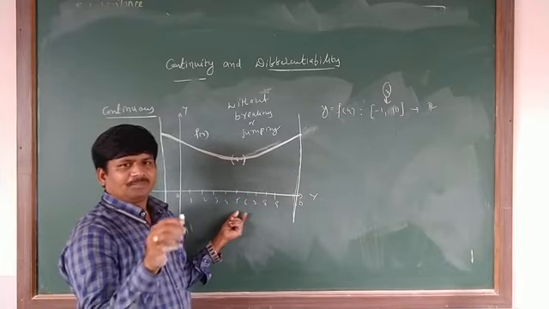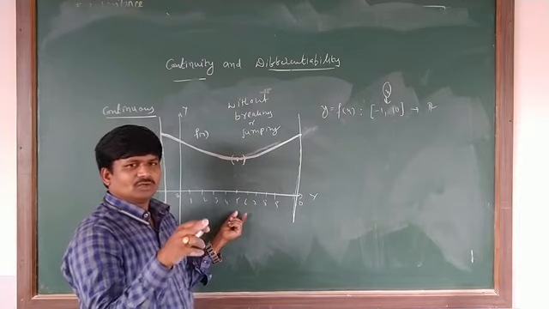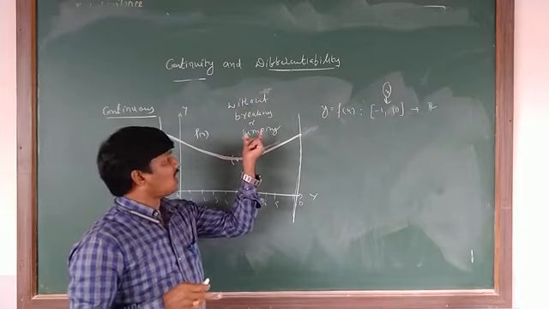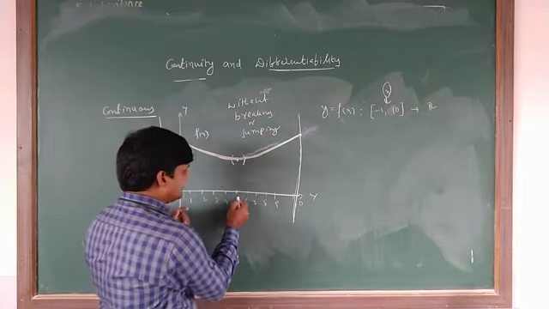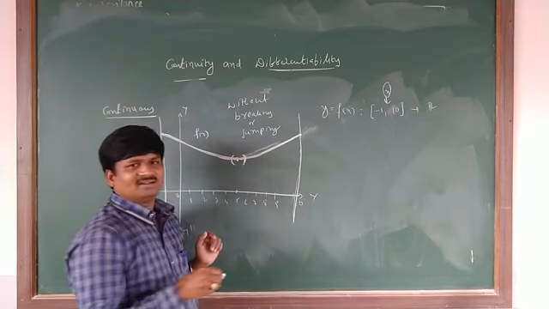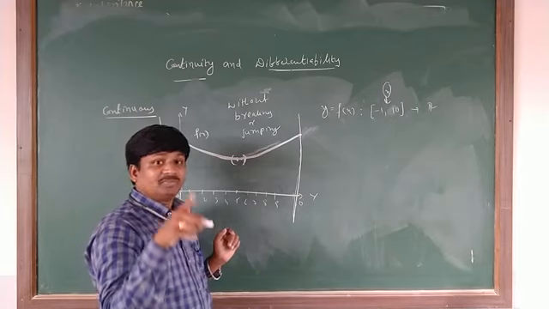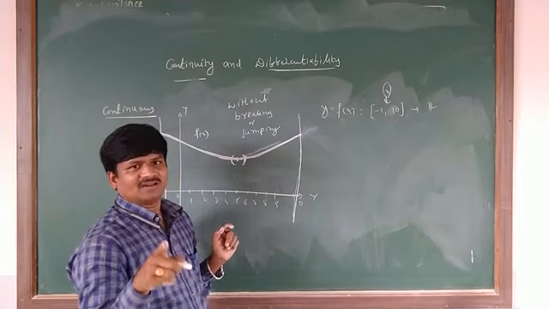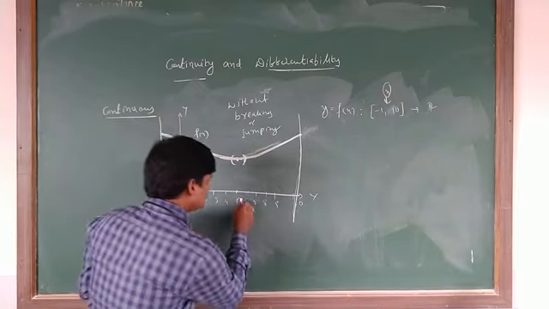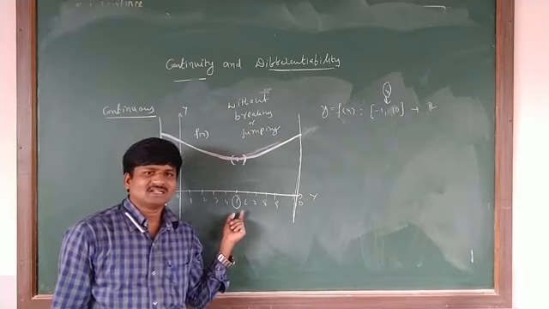Whatever curve you draw, if that curve is without breaking or without jumping in its neighborhood of 5, then what do you say? Then that curve is called a continuous curve at point 5. Are you understanding or not?